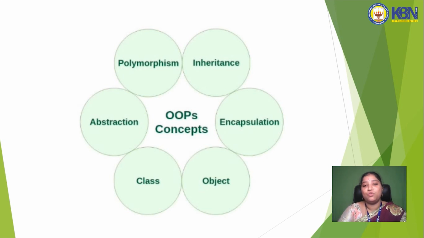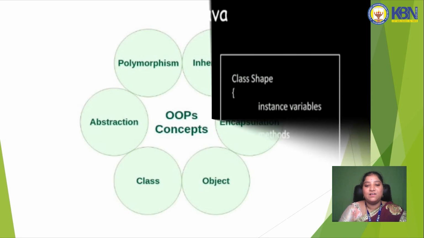Now let us discuss OOPS concepts. Before I tell what Java programming is, which I will do later, firstly we will discuss OOPS concepts. OOPS is object oriented programming concepts. In this OOPS concept there are 6 types: classes, objects, encapsulation, inheritance, polymorphism and abstraction. Let's see one by one.